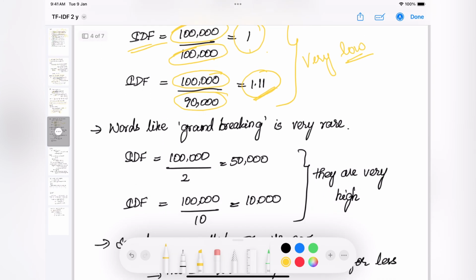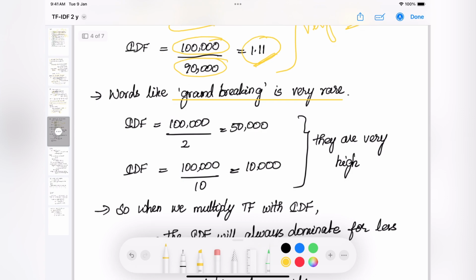Now let's take words like groundbreaking, which are very rare in the documents, and these are very important words, right? To calculate IDF for that, the numerator will be the same, so we will put 100,000 here. For the denominator, let's assume the word groundbreaking is present in only two of the 100,000 documents. In that case, if we put 2 here, the result will be 50,000. Let's take one more scenario.